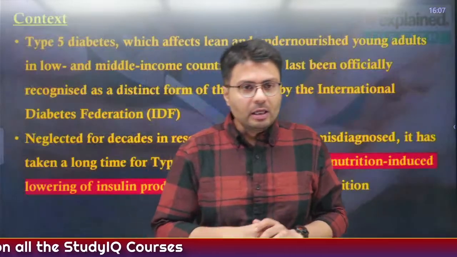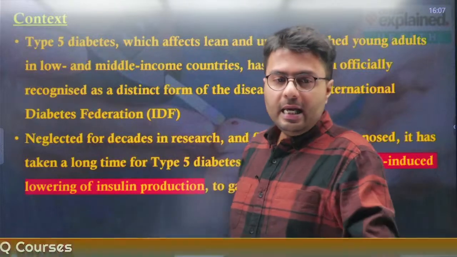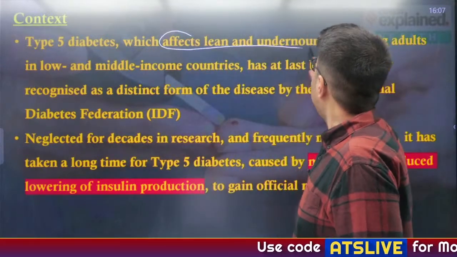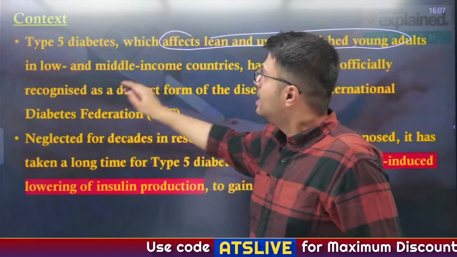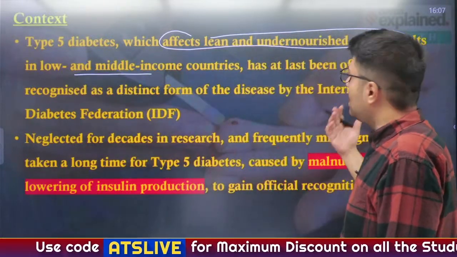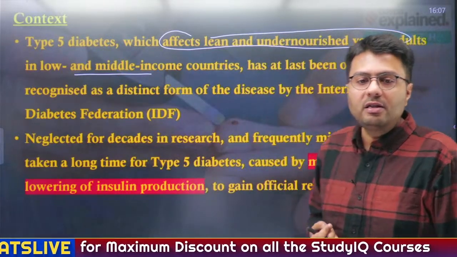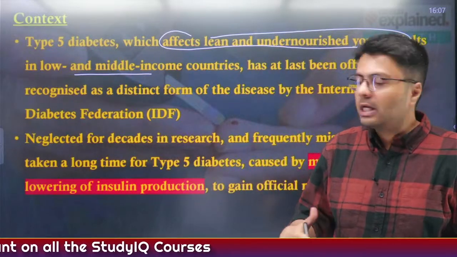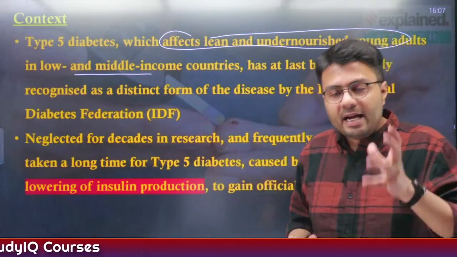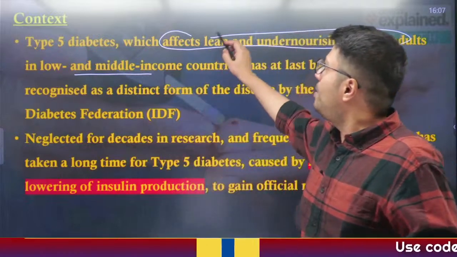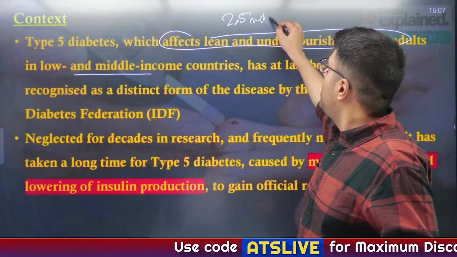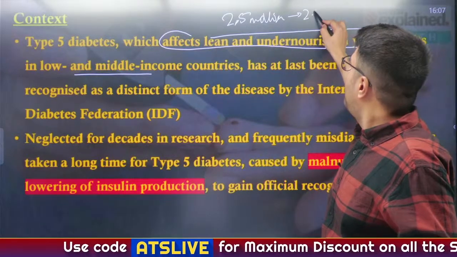Now, the context of this article is that type 5 diabetes, which usually affects lean and undernourished young adults in low and middle income countries, has officially been recognized as a distinct form of disease by the International Diabetes Federation. Neglected for decades in research, globally this problem affects 25 million people, about 2.5 crore people.